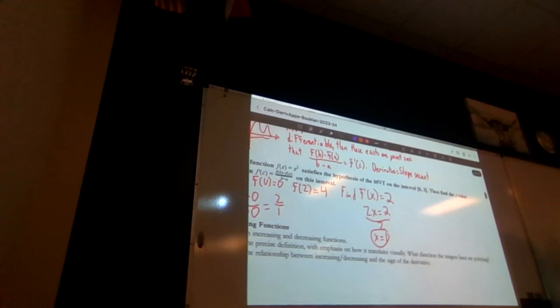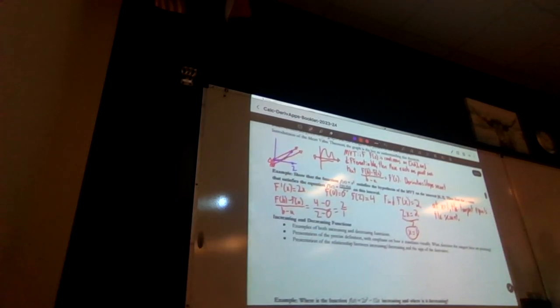So at x equals 1, the tangent equals the secant. And there we are. Okay, do we have any questions on what the MVT is, really? Like I said, all it's stating is the derivative will be equal to the average slope at a certain point on any interval, as long as it's continuous and differentiable.